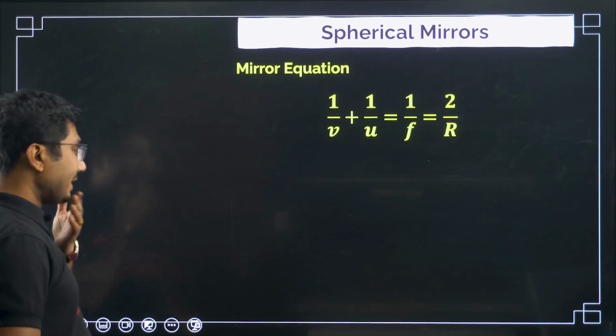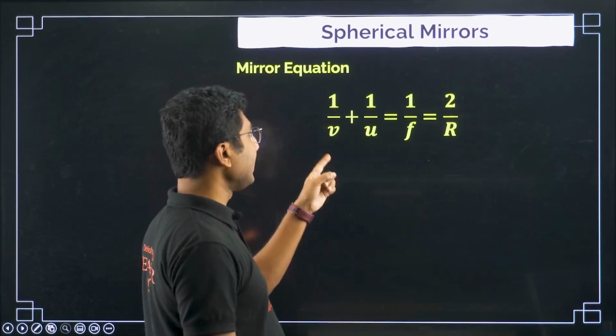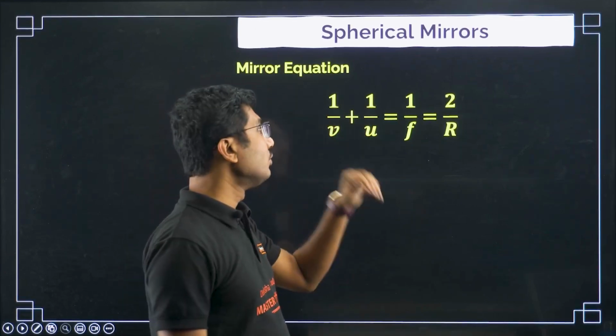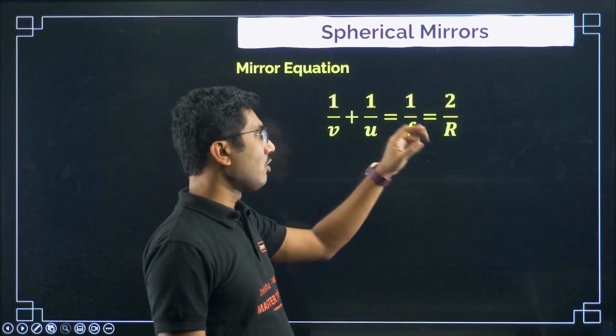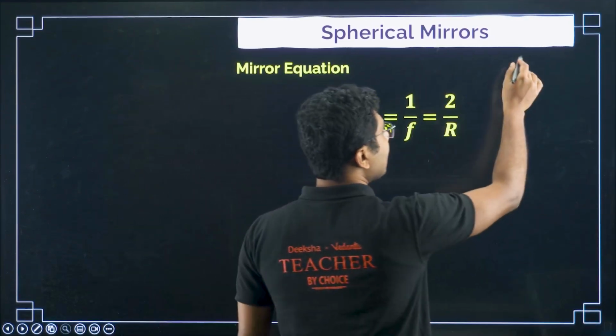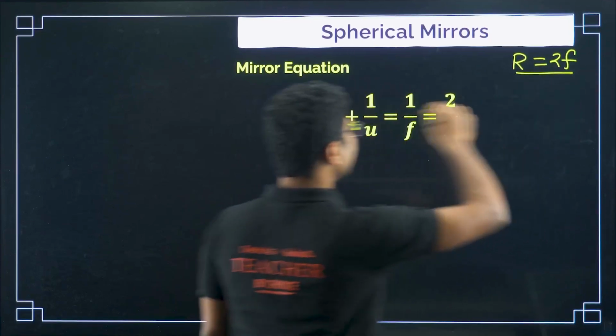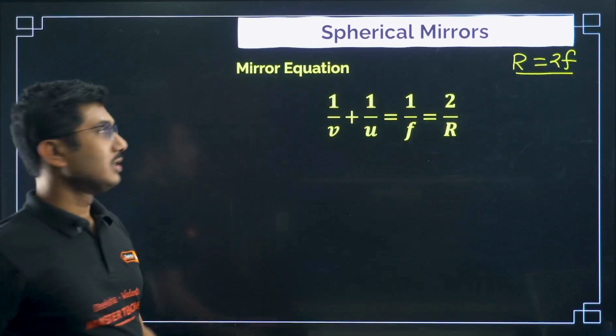This is the mirror equation. This equation is called the mirror equation: 1 by v plus 1 by u equals 1 by f, or 2 by R. As I said, the relationship between f and R is that R is basically 2f. So this is the reflection of all the formulas.